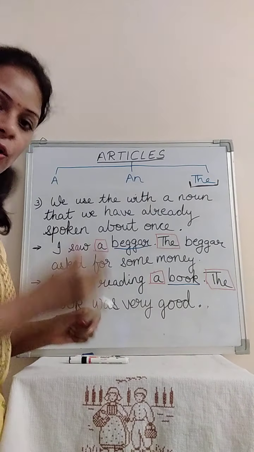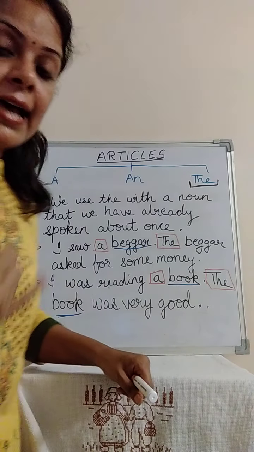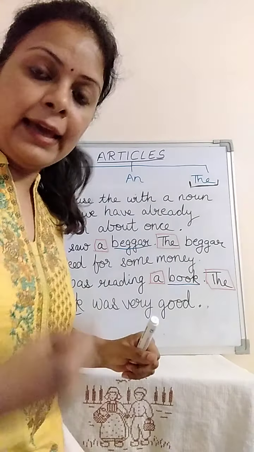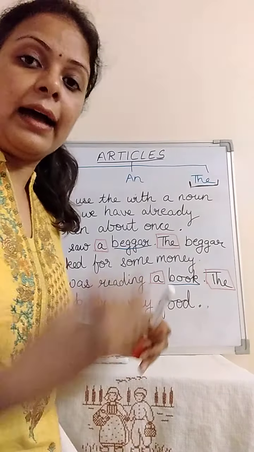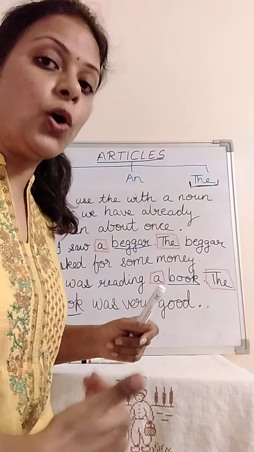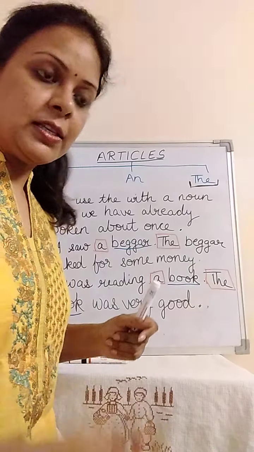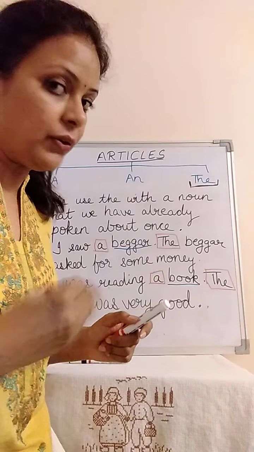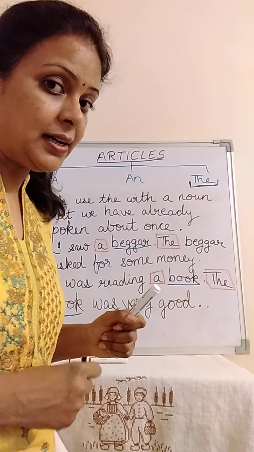You have cleared the concept of consonants and vowels. Yes, all A, E, I, O, U are vowels, and all the letters which are not vowels are consonants. Now, when do we use a and an, which are your articles?